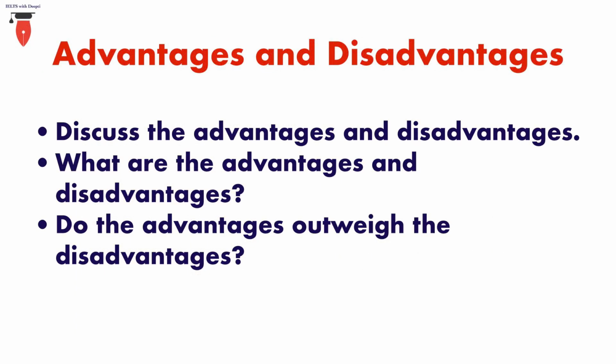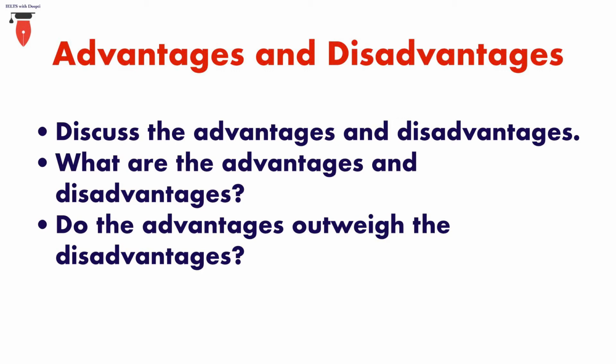The third essay type is the one in which you are supposed to identify pros and cons or advantages and disadvantages of the prompt that has been given to you. So the question types would look like: discuss the advantages and disadvantages, what are the advantages and disadvantages, and you may get a twist in the question if the question asks you, do the advantages outweigh the disadvantages? So if you get a question like this, you are supposed to tell what more we have. Do we have more advantages or we have more disadvantages?